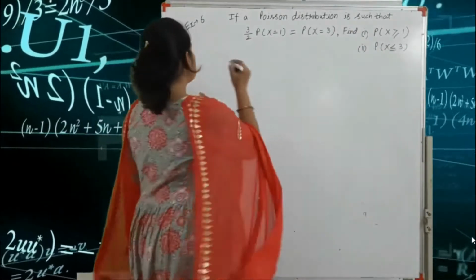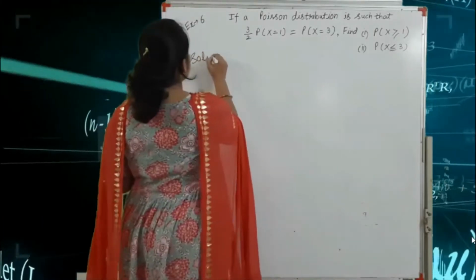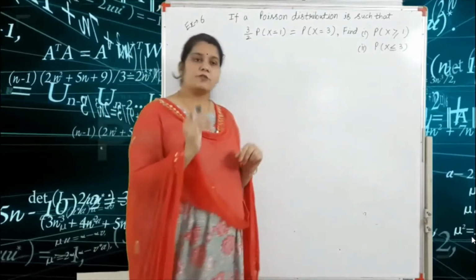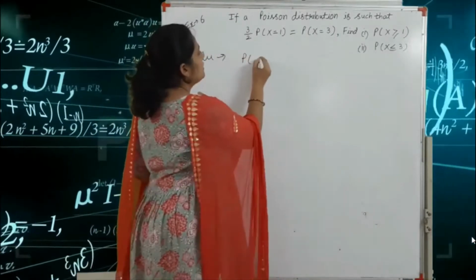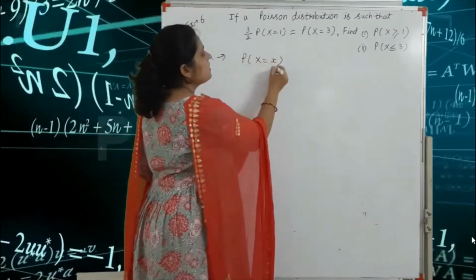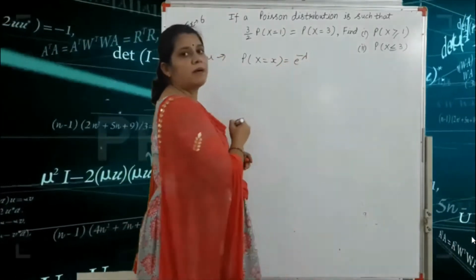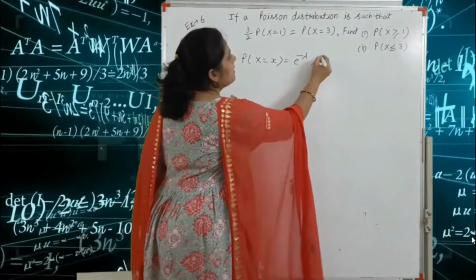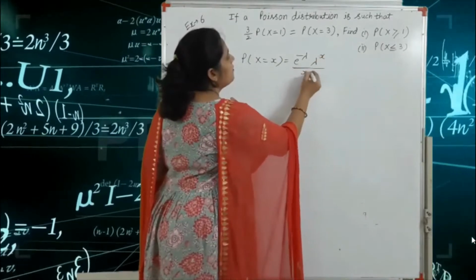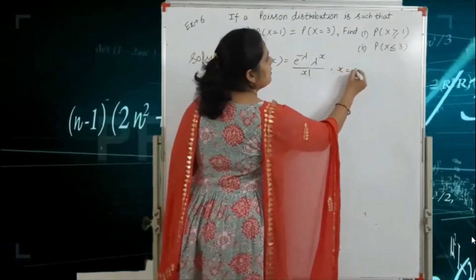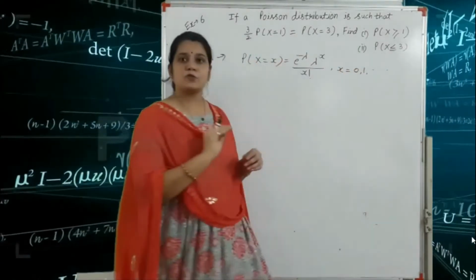So first, the solution. We write the formula of the Poisson distribution: the probability of x equal to small x is e raised to the power minus lambda, lambda to the power x upon factorial x, where x is equal to 0, 1, and so on.